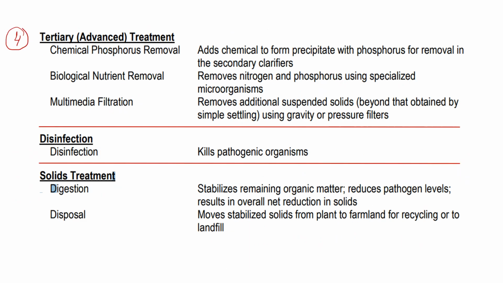Now the fourth process is the tertiary, which is also known as advanced treatment. In this process we remove the nutrient content and other material that is not properly removed by the secondary treatment. So here we go for chemical phosphorus removal, biological nutrient removal and multimedia filtration. In chemical phosphorus removal, we remove the phosphorus. In nutrient removal, we remove both nitrogen as well as phosphorus by using microorganisms, and multimedia filtration removes the additional suspended solids by using gravity and pressure filters.